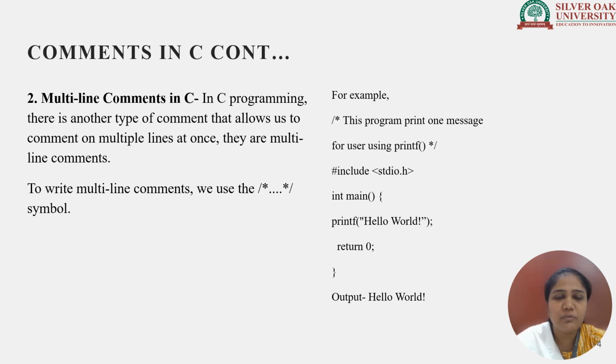How can it be written? We use the following symbols: the slash, then asterisk, then whatever statement we want to make a comment, and end it with an asterisk and slash. Whatever we write in between this slash star and star slash is considered a comment, a multi-line comment, right? So this is the concept of a multi-line comment.